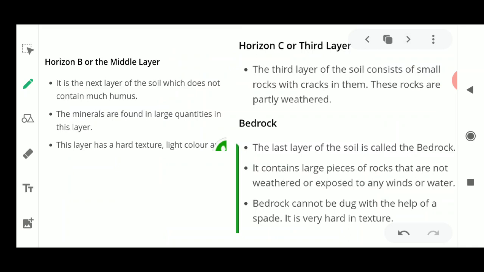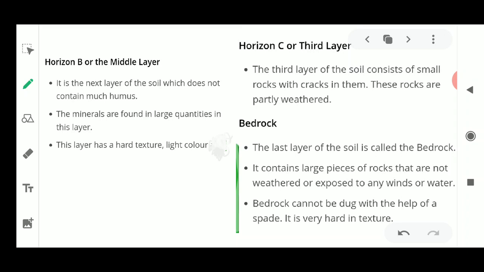This is known as the middle layer. This layer does not contain much humus, meaning it does not have the minerals or the remains of dead and decaying plants and animals. Now the next thing is, what all things are present in this layer of the soil, which is known as the middle layer?